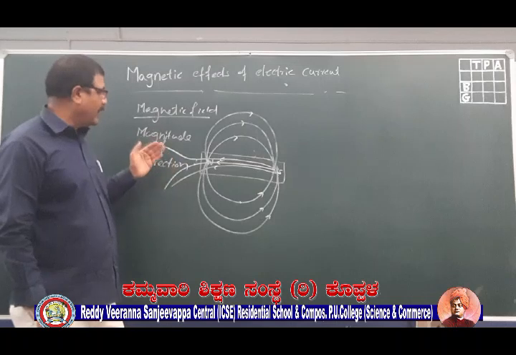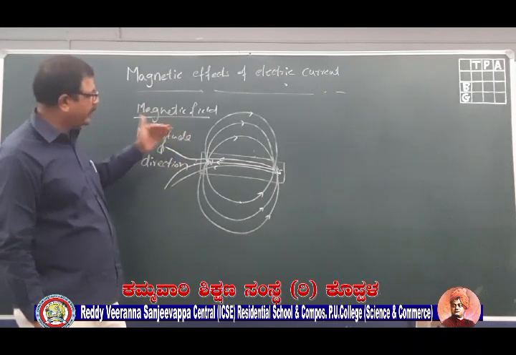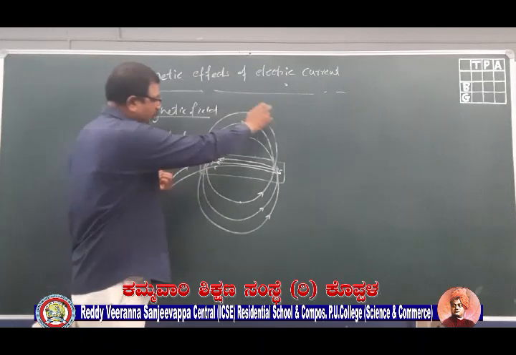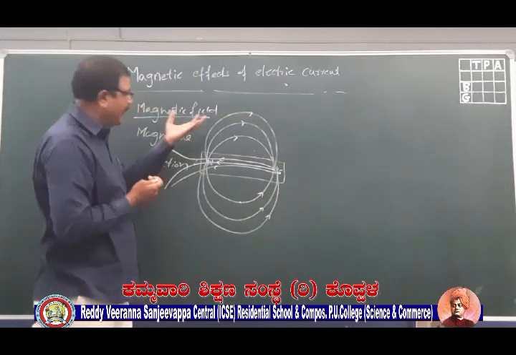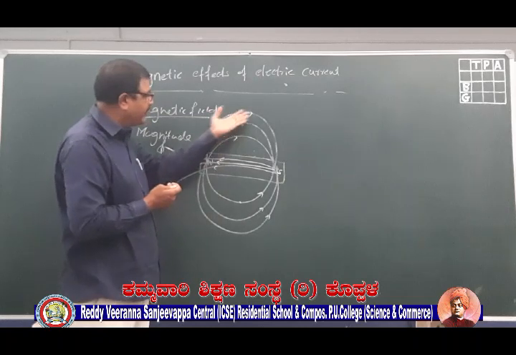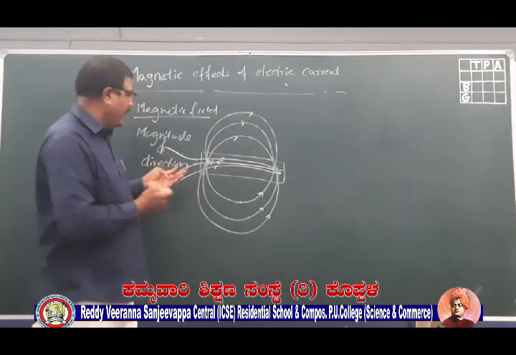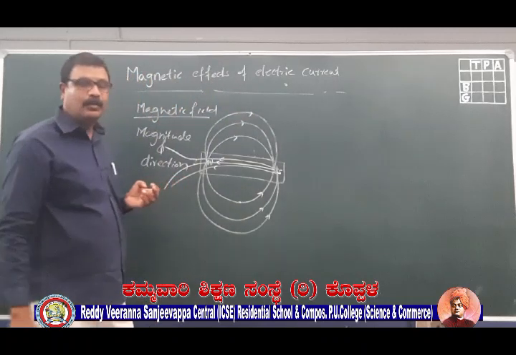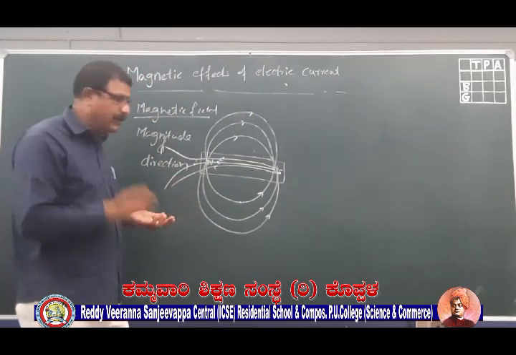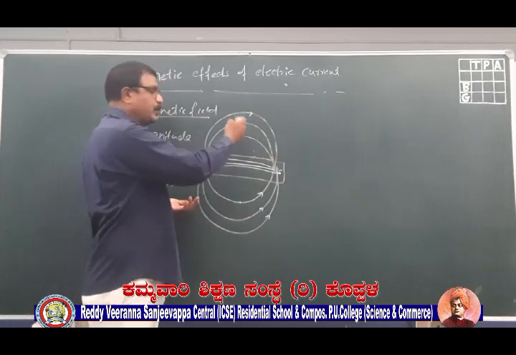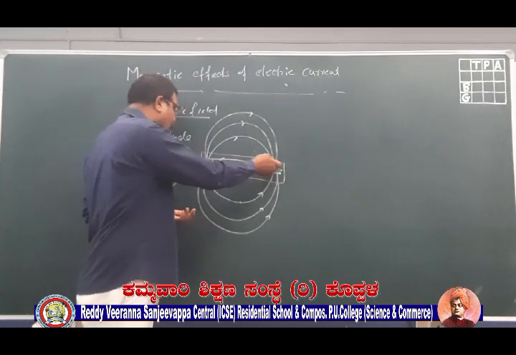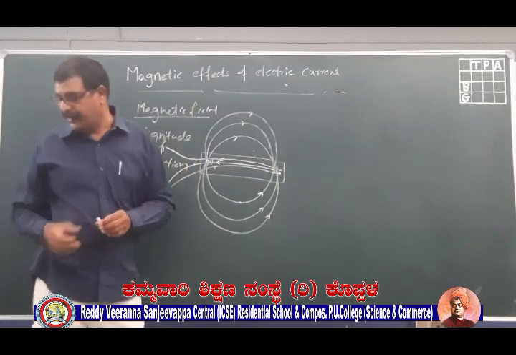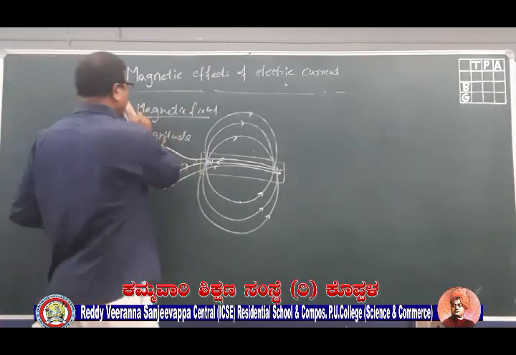Once again, I'll revise a bit and stop this topic and go to the next topic. So what is the topic here? The area of influence around the magnet is called magnetic field, and that magnetic field is represented by the lines of force, where the lines of force start from the north pole and end into the south pole. They don't actually end, they are continuous lines. They go into the south pole, and inside the magnet they go from the south to the north. Like this we can discuss magnetic field. Now we go to the next topic.